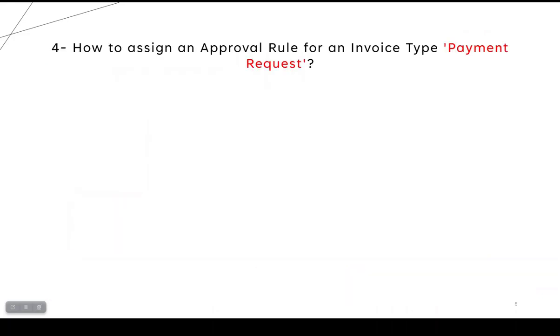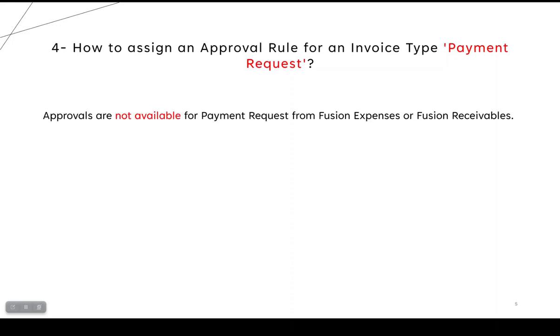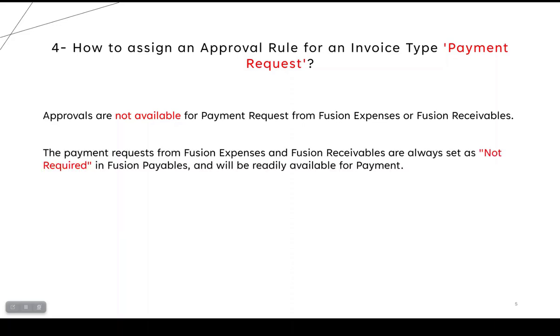Number 4, how to assign approval rule for invoice type payment request. At the current time, there is no approval for payment request from Fusion Expense or Fusion Receivables. Payment requests from Fusion Expense and Fusion Receivables are always set to not required in Fusion Payables, and they will be readily available for payment. Once this type of invoice is imported successfully in Accounts Payable, it will be ready for payment without any approval before the payment process.